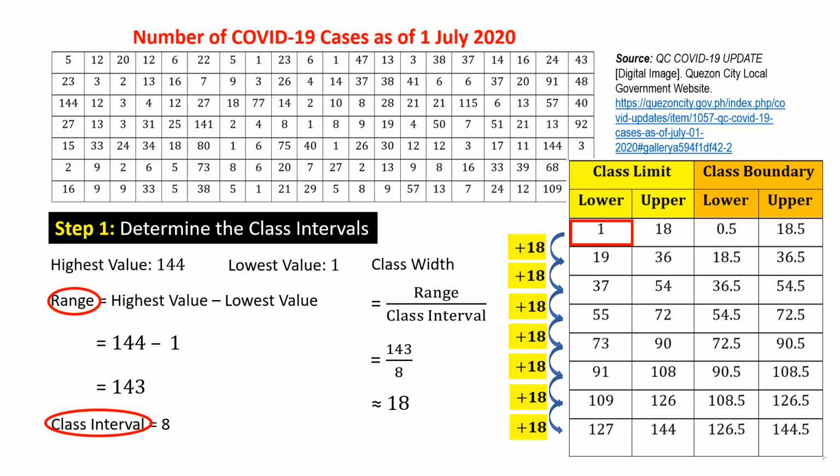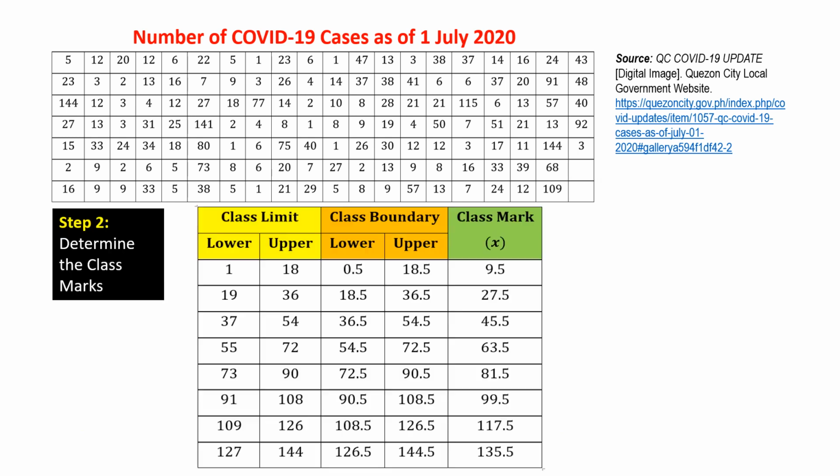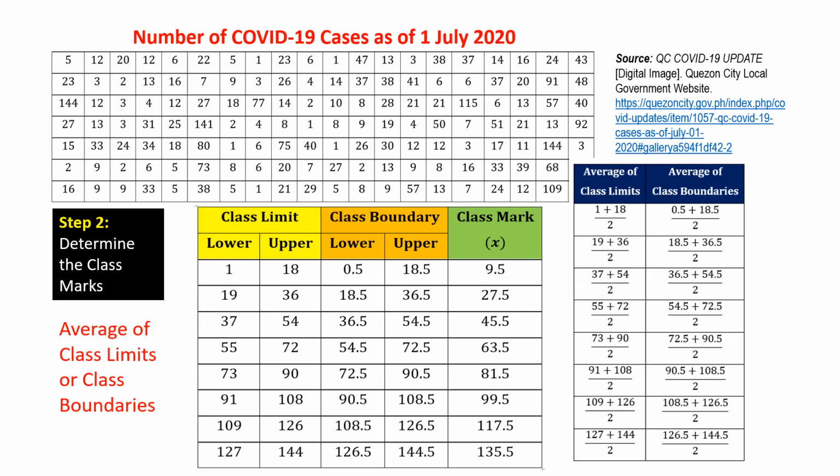Also find the upper class limits as well as the lower and upper class boundaries. Step 2. Determine the class marks. This is done by getting the average of the class limits or class boundaries.